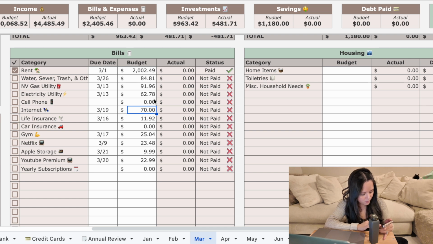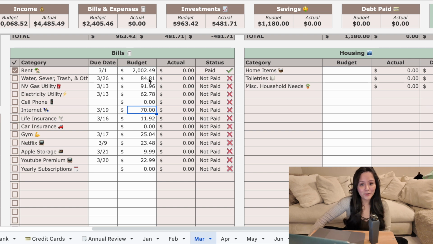Okay, and then our water bill, I still don't have it actually. I thought I did. So water, we don't know yet, so I'll just leave it at $84.81 and hope for the best. Water doesn't usually change. It's usually always that amount, between $82 to like $86, right? Everything else is the same.